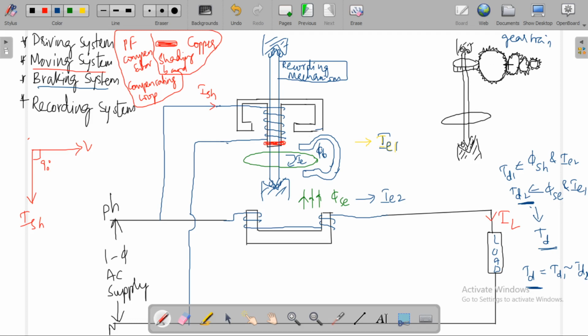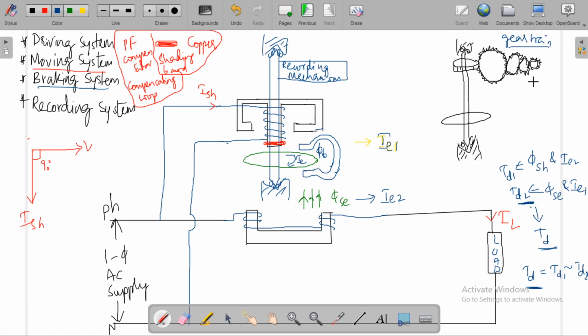This gear train turns pointers that indicate on dials the number of times the disk has turned.